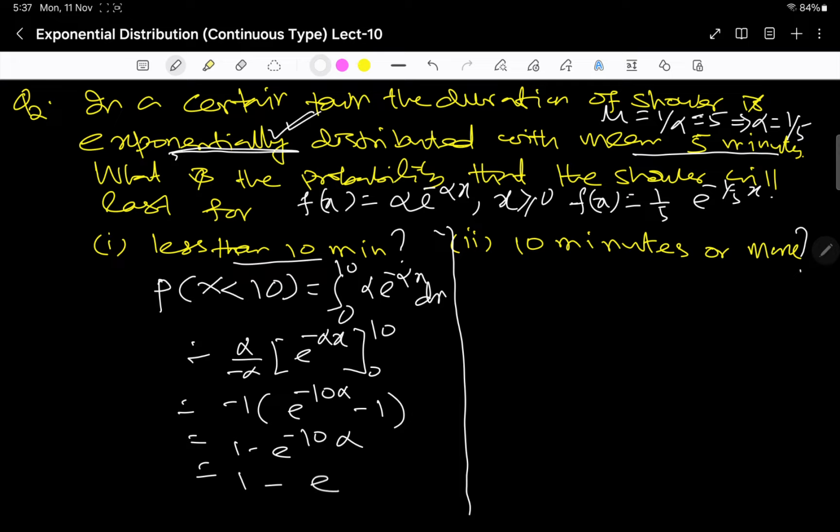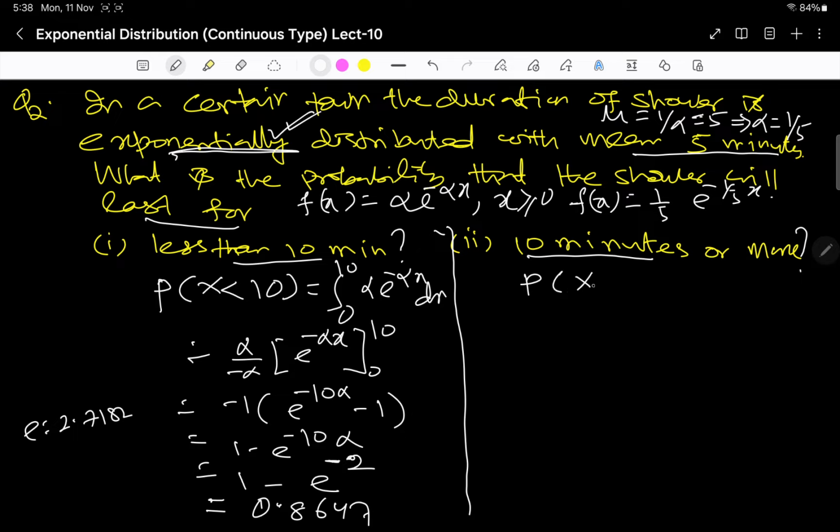So 1 minus e to the power, here the value of alpha is 1 by 5, e to the power minus 2, is it not? Similarly, if you substitute e as 2.7182, it will give you the value 0.8647.